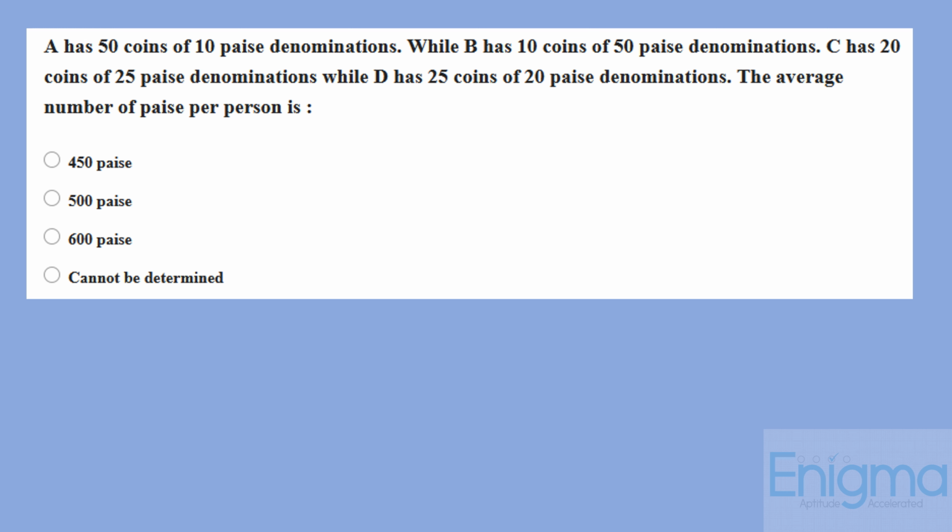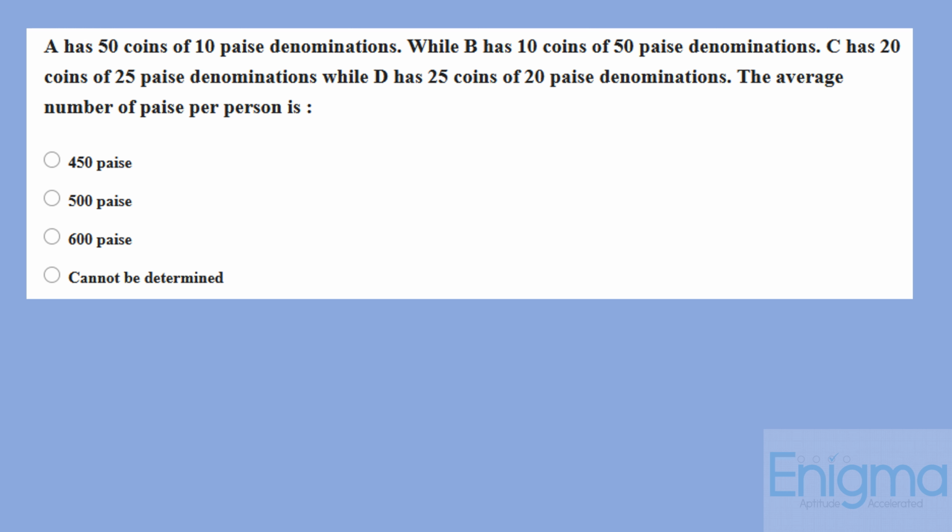A has 50 coins of 10 paise denominations, while B has 10 coins of 50 paise denominations. C has 20 coins of 25 paise denominations, while D has 25 coins of 20 paise denominations. The average number of paise per person is?